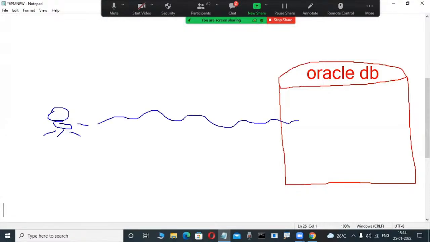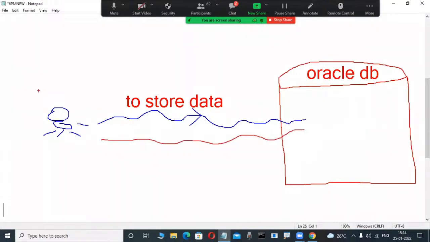Not only storing data, we are also modifying this data in the database. We are performing some operations on the database. Otherwise, we are fetching data from the database. For example, this user wants to store data into the database or retrieve data from the database.